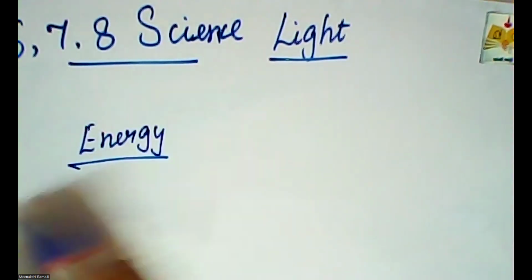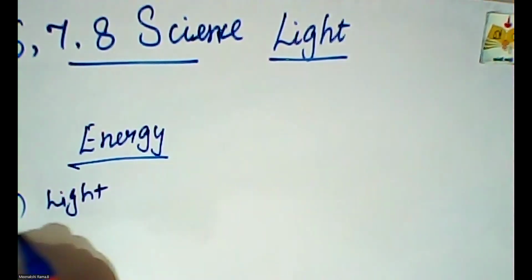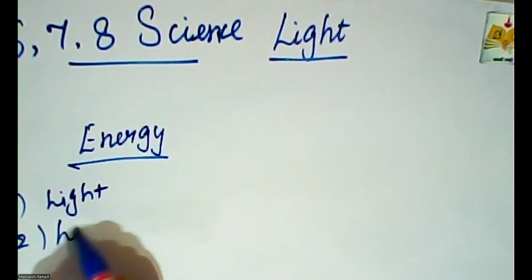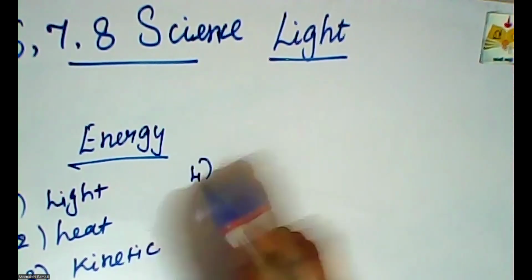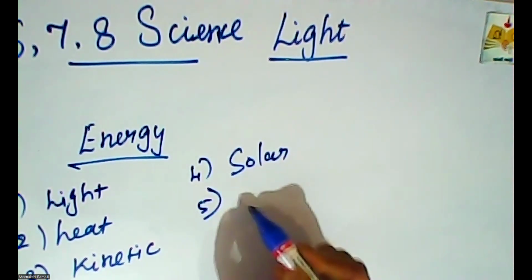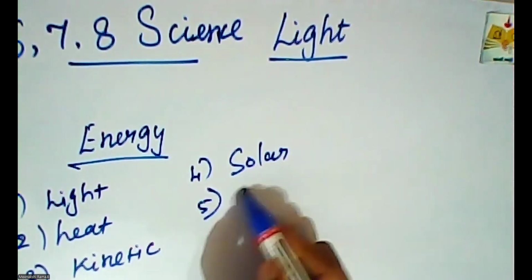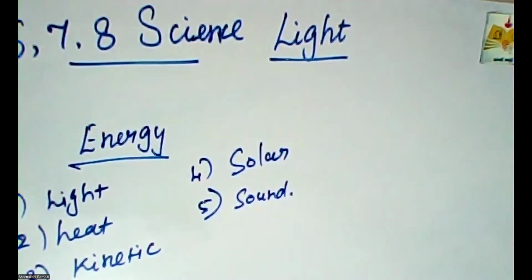What are the energies? Like light energy, heat energy, kinetic energy, solar energy, and sound energy. These are all the energies we use in our life.